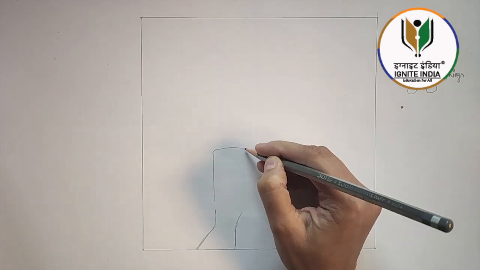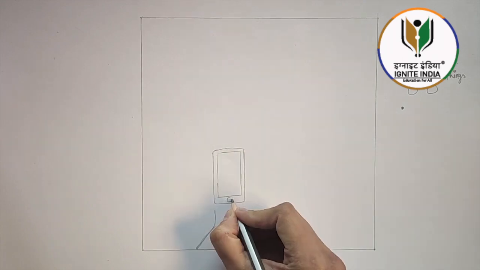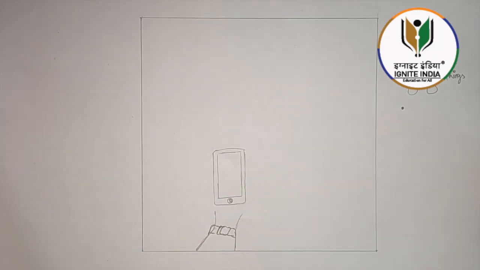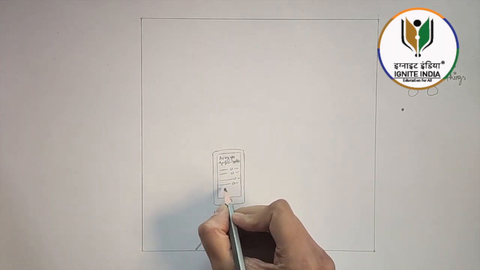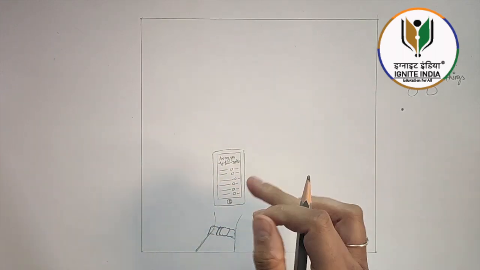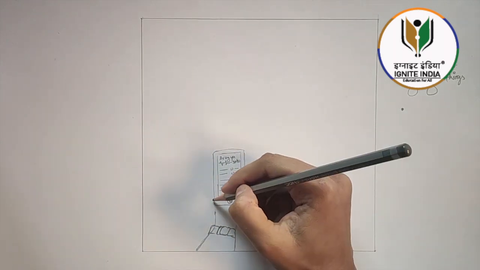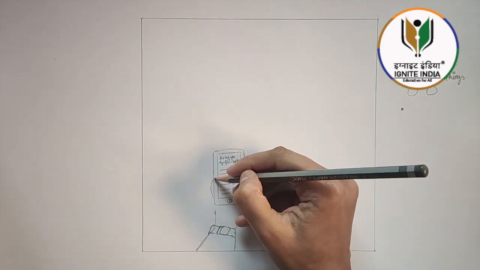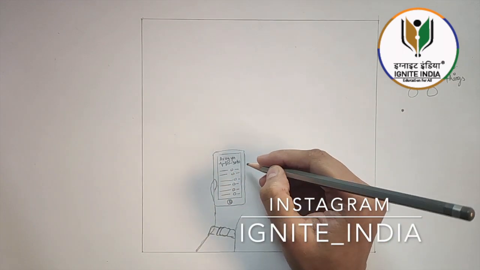So you're getting it? This is the person, me. So this is the thing which I drew, which is the Arogya Setu app. A person is using the Arogya Setu app. You know, this was so in need at that time.